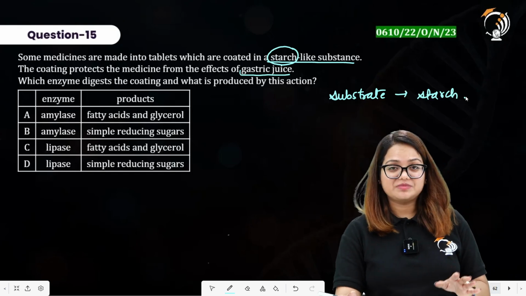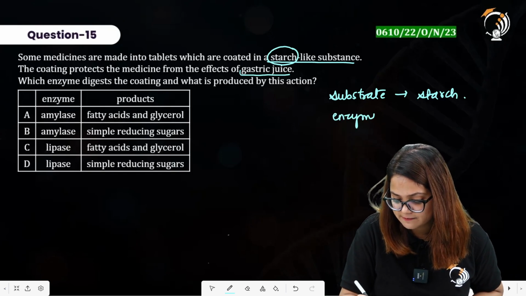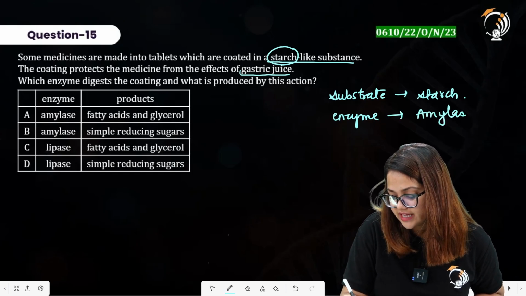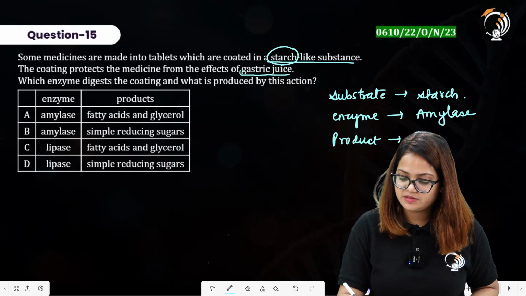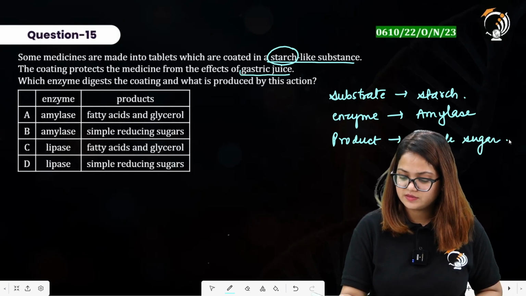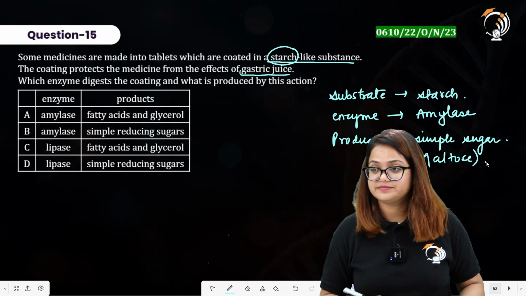So the enzyme that acts on starch is the amylase. The product that will be formed by this reaction is simple sugars. As an example, you can write maltose for that.